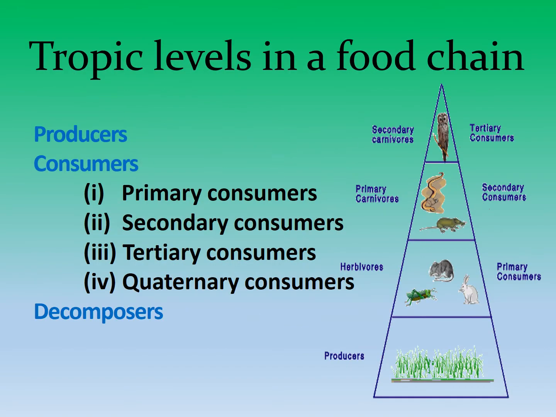Let us move on to the trophic levels in the food chain. So first at the base are the producers, which include various plants, algae and phytoplanktons. Then are the primary consumers, which feed upon those plants and phytoplanktons. They are also termed as herbivores. Then comes the secondary consumers, which feed on the primary consumers, then tertiary consumers, and then quaternary consumers.